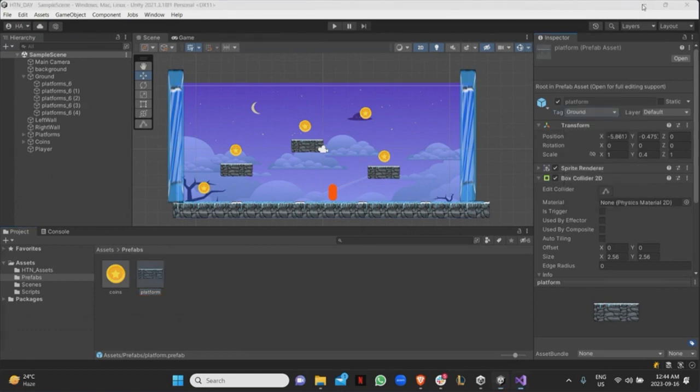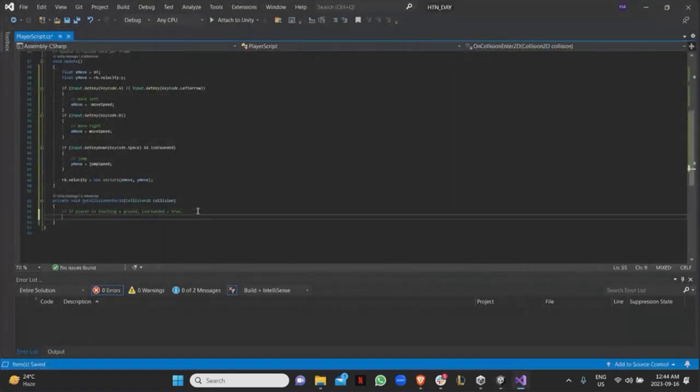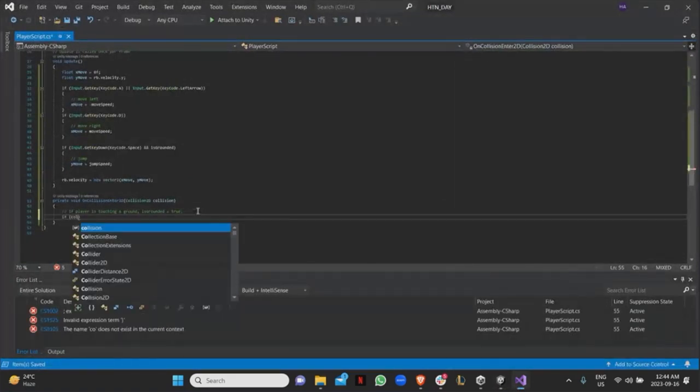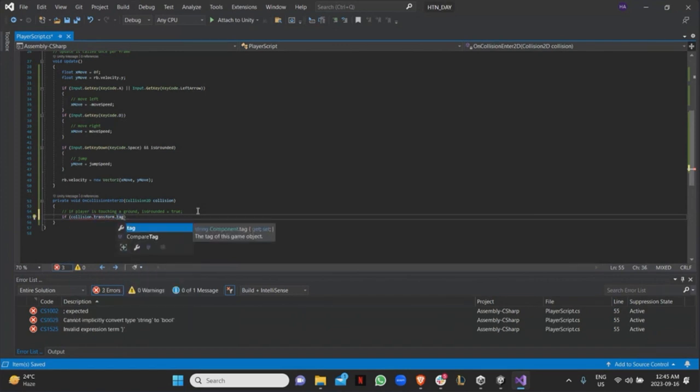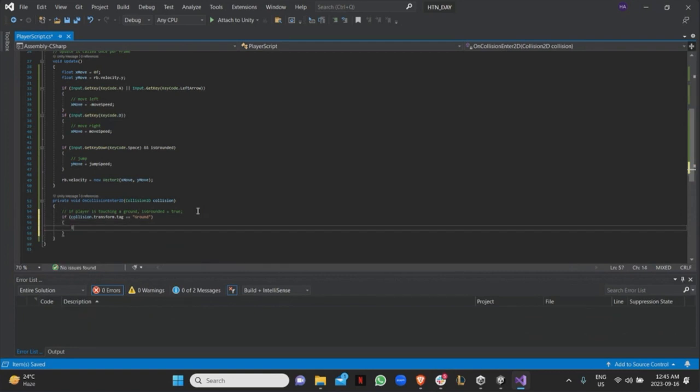And then now over here, I'm just going to say if collision.transform. So the first thing I want to do is get the transform of the object that I hit, and I'm going to get the tag, right? Because the tag is what I'm going to use to differentiate stuff. I'm going to say tag equals ground. Right, then isGrounded equals true.